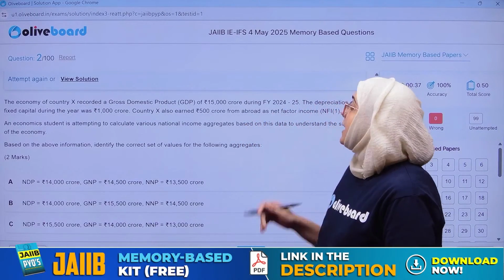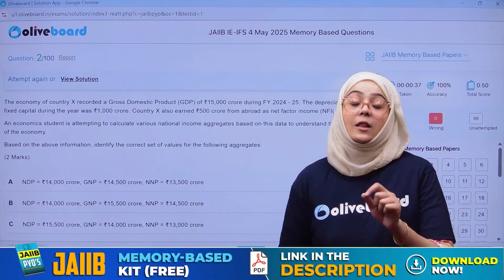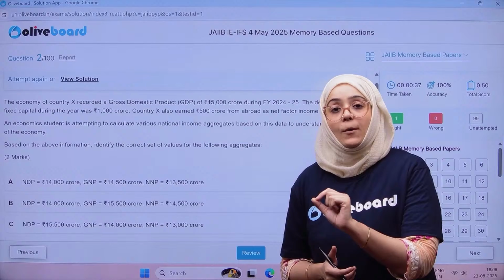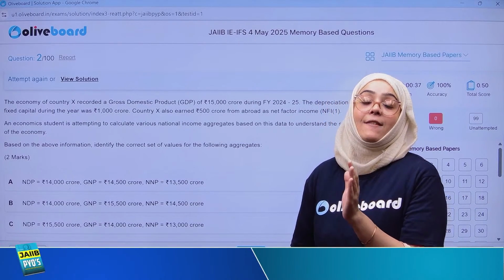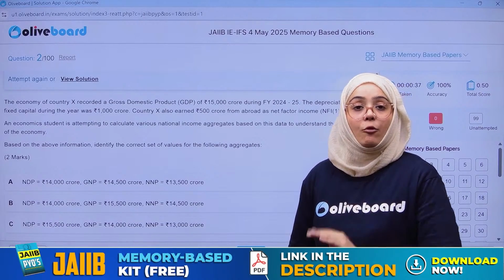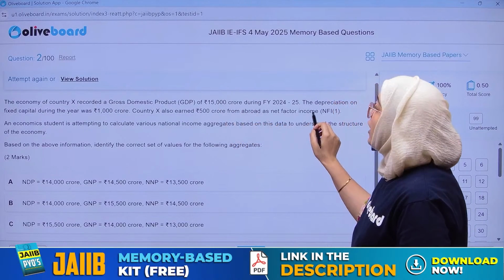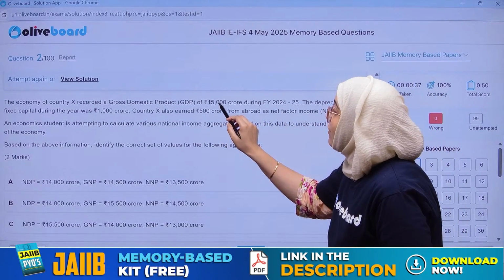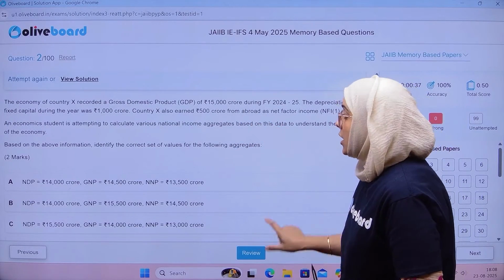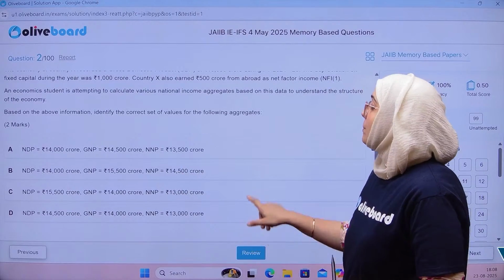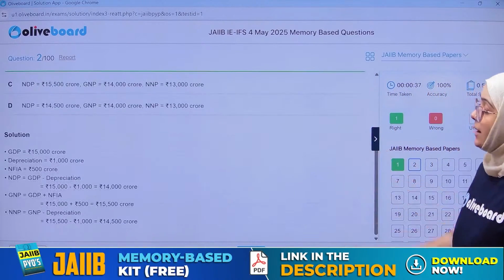Then there is net factor income from abroad. From net factor income from abroad, we have to calculate the gross national product. Gross national product is equal to gross domestic product plus NFIA, net factor income from abroad. So GDP is 15,000 plus net factor income from abroad, 500. So we have the gross national product as 15,500. So yes, B can be the answer. So B is actually the correct answer, right?